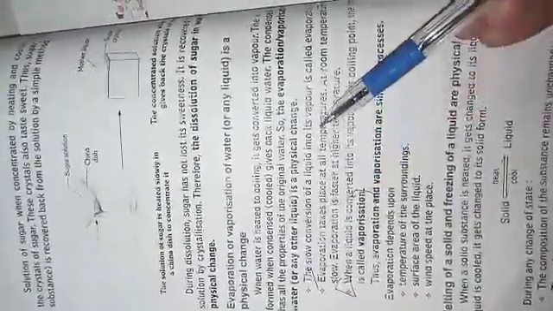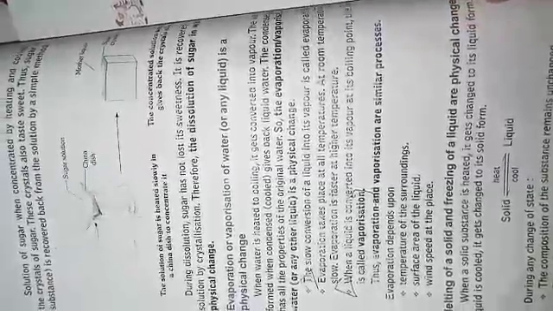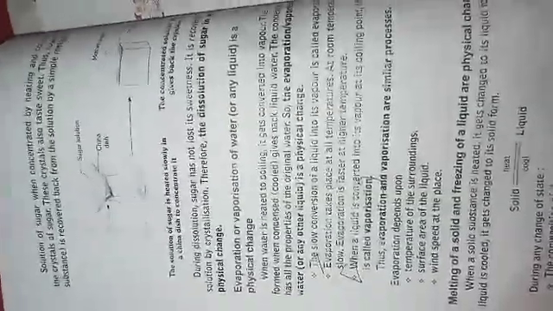The slow conversion of liquid into vapors is called evaporation. Slowly that water is converting into water vapors. This process is called evaporation. Evaporation takes place at all temperatures. We need not give a very high temperature. At room temperature, evaporation is slow. At high temperature, evaporation is fast. Means if the temperature is more, then evaporation is fast. If the temperature is low, then evaporation is slow.